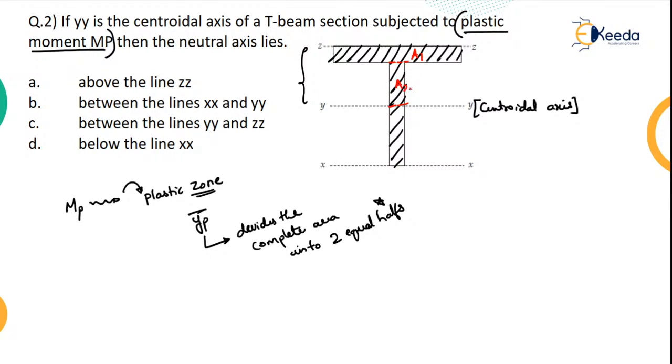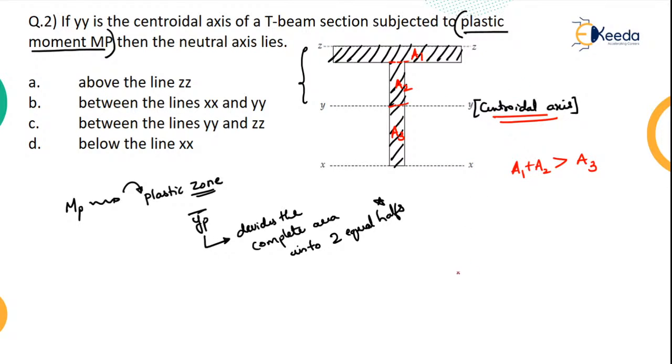Okay, up to this as A2, and this as A3. So what happens is, from the figure only you can see that A1 plus A2 is greater than A3. So what I have to do is shift this centroidal axis upwards.